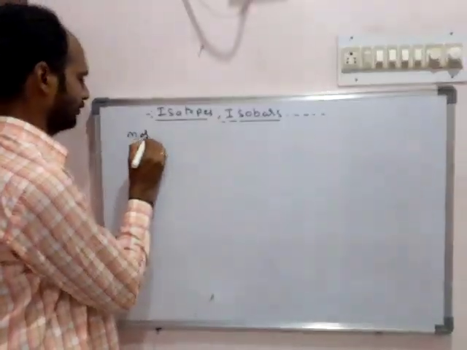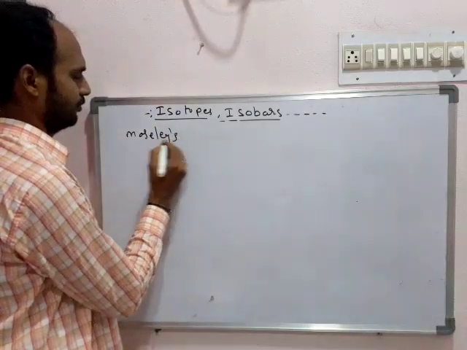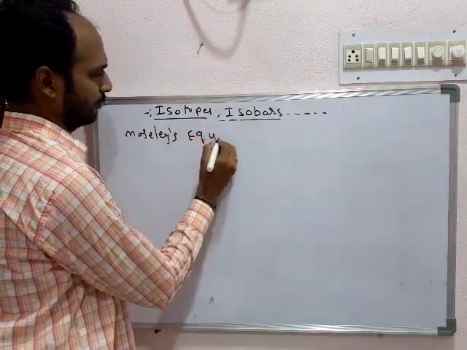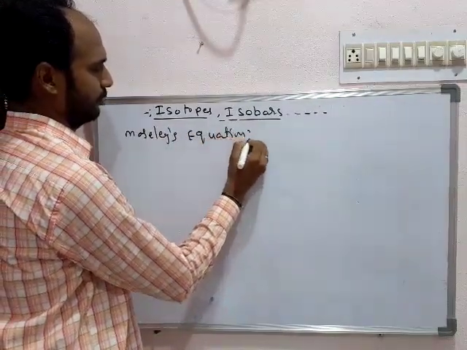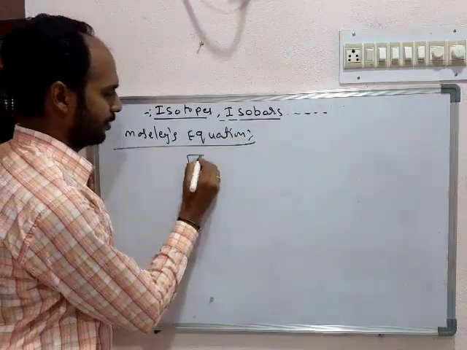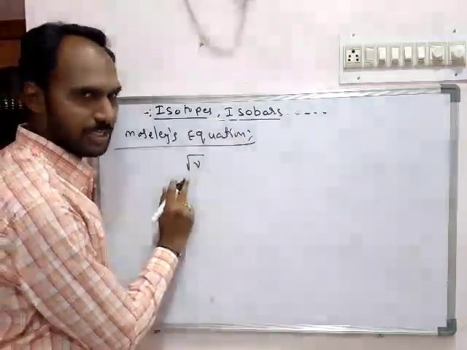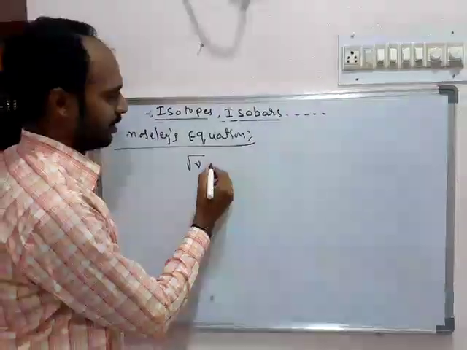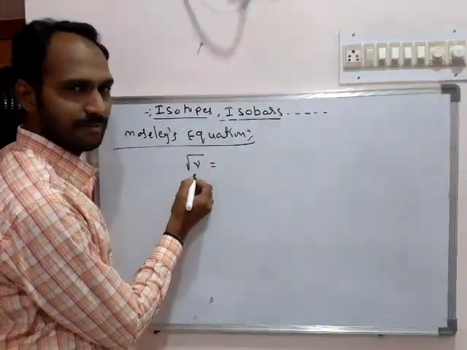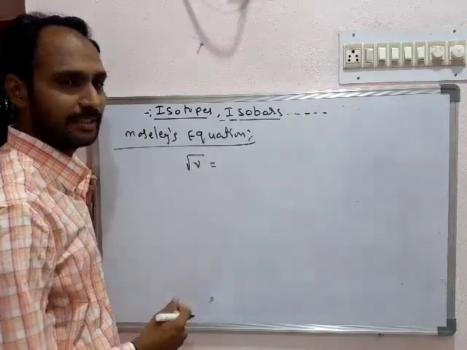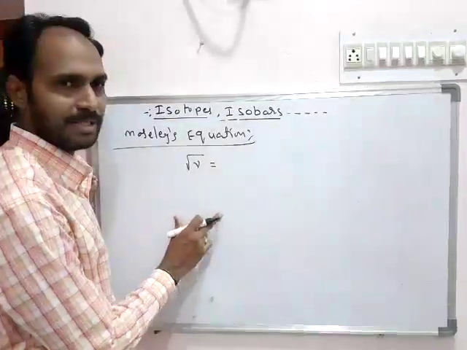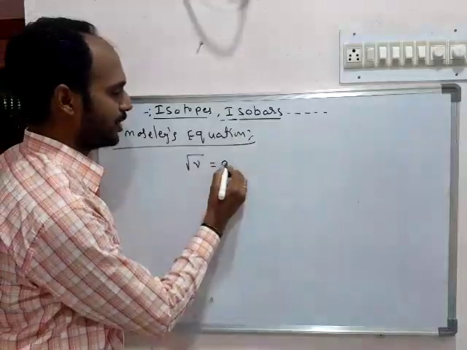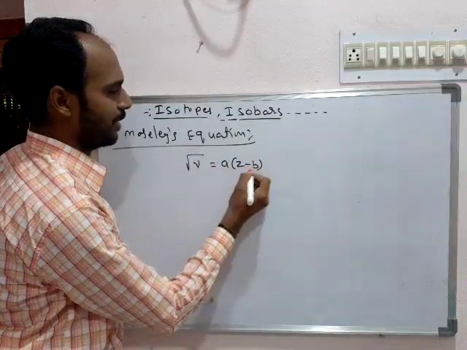Moseley's equation is root nu. Nu indicates the frequency of any rays, but here it is the frequency of X-rays emitted by the elements in Moseley's experiment. Root nu is equal to A into (Z minus B).